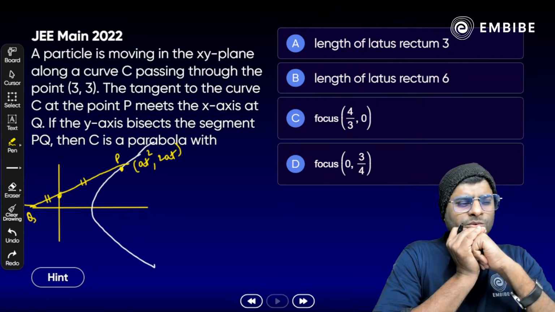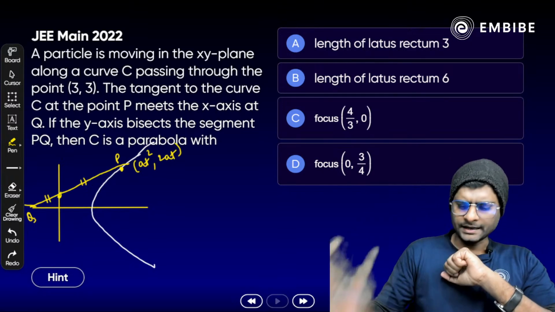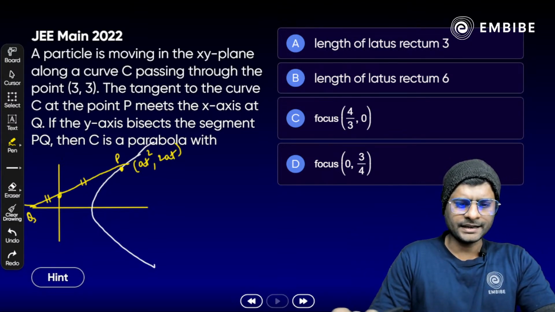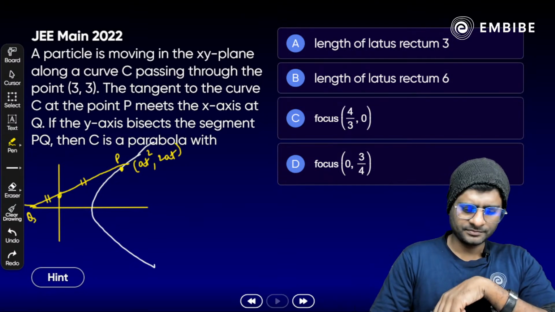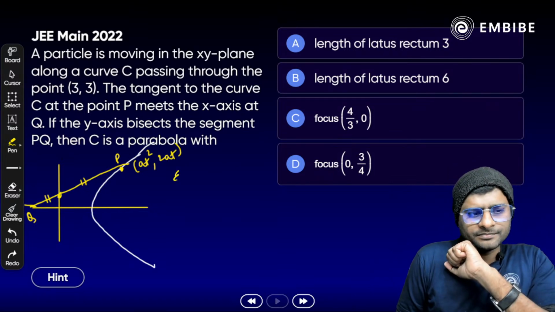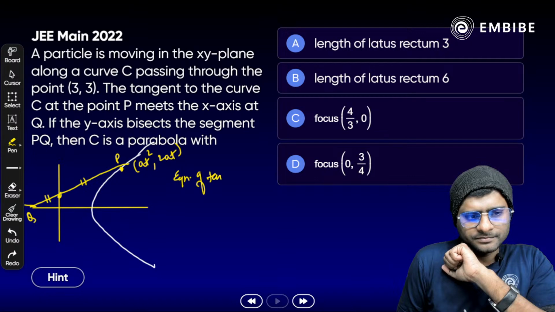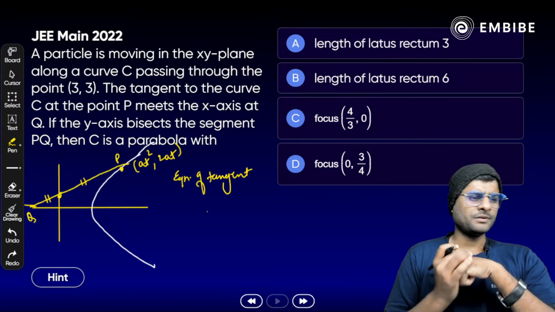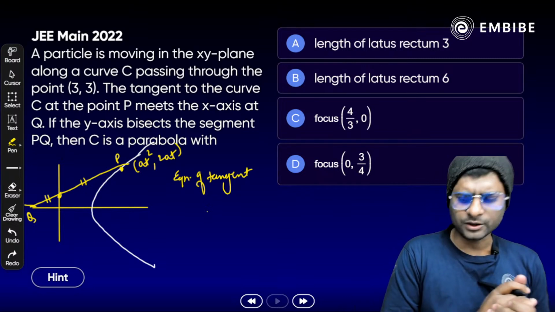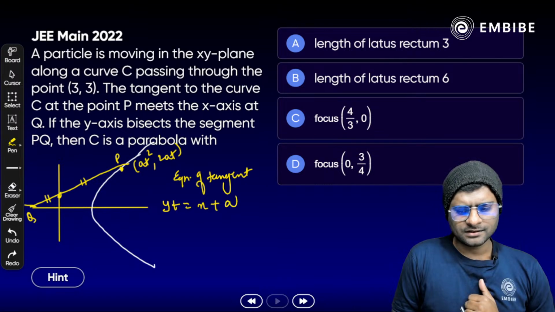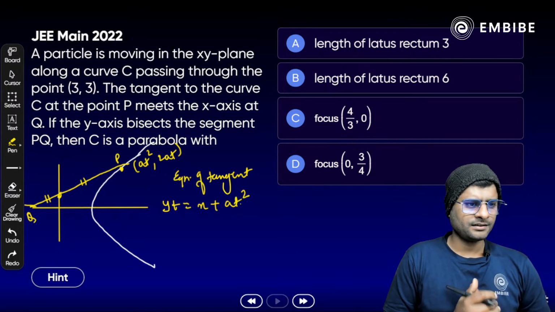Alright, what will be the coordinate of Q here? Any idea? Anyone? Which option is correct? What could the coordinate of Q be? No one? Okay. What will be the equation of the tangent? Parametric form, yes, there is also a simple general formula. For y² = 4ax, what is the parametric form? ty = x + at². Correct?